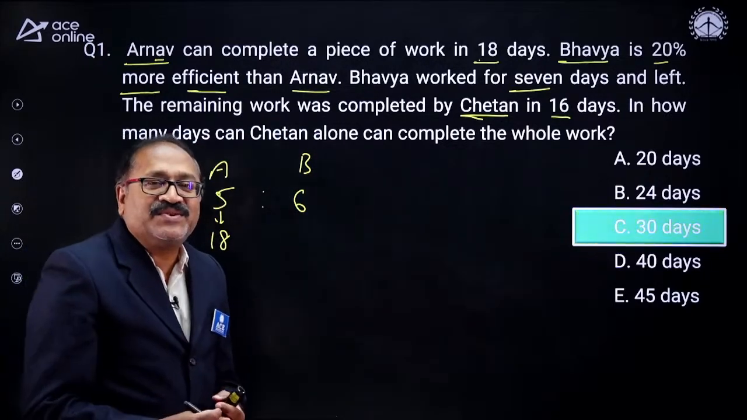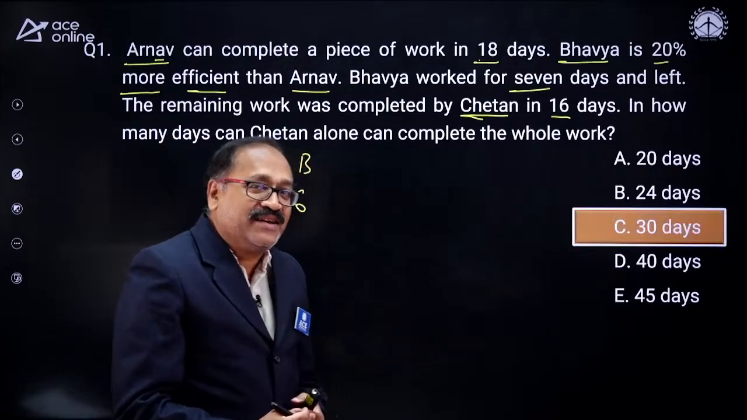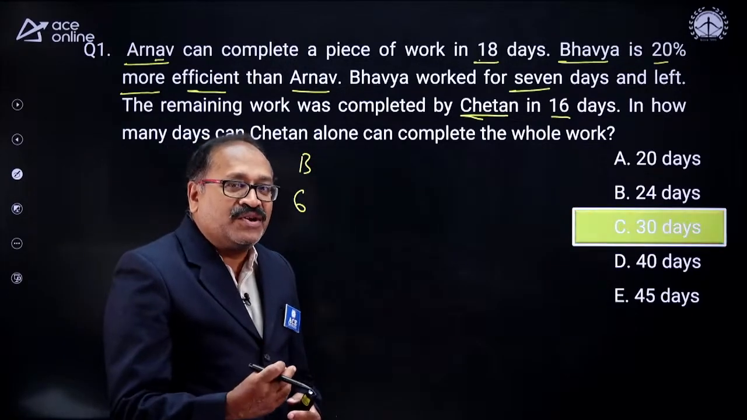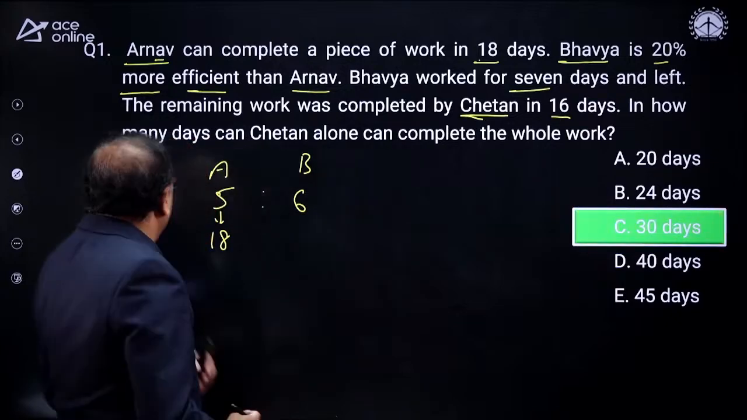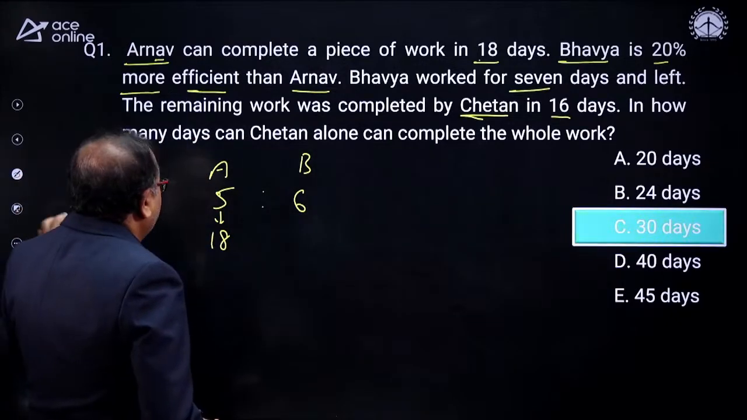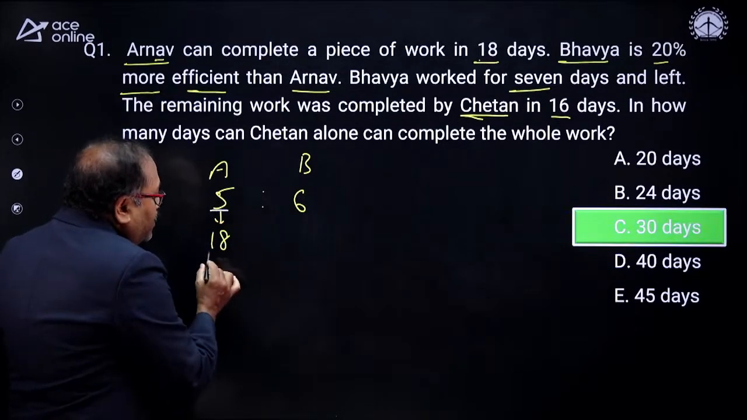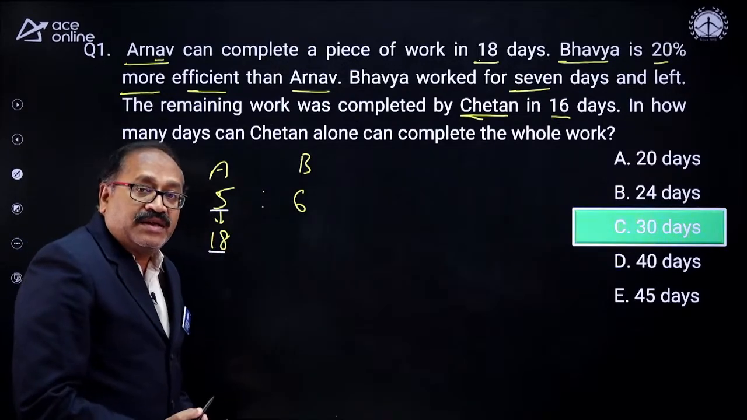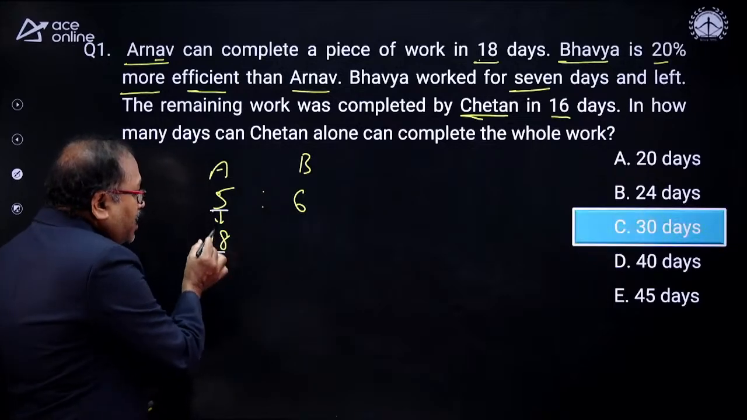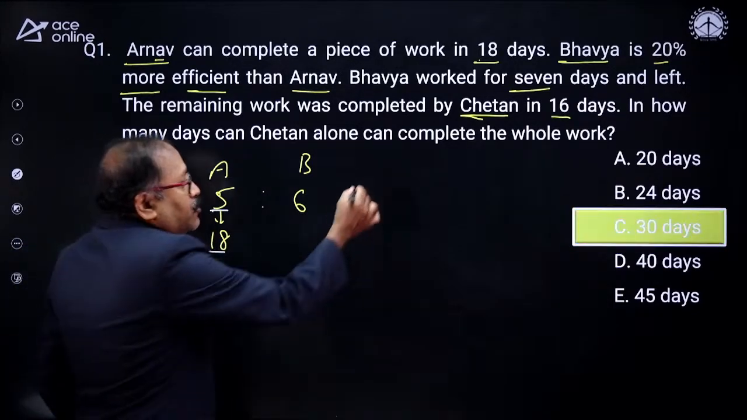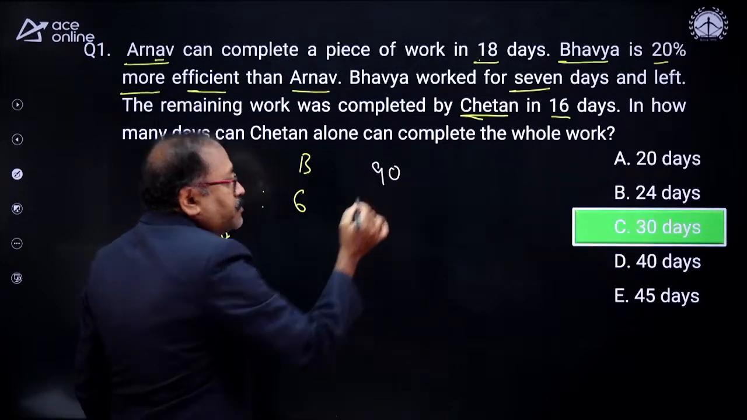So I understand you know that. For those who know it, it's a revision. Those who do not know will learn how to answer the question. Now, how do I find out the work? Look at this one. I already know the efficiency of A is 5 and A can complete the work in 18 days. So the total work will be 5 into 18, 90. The total work is 90 units.